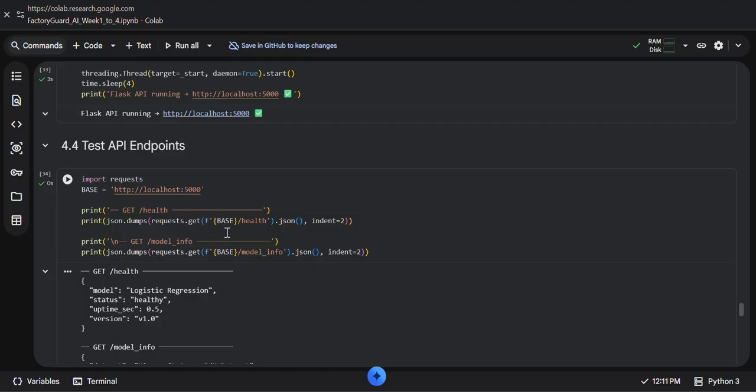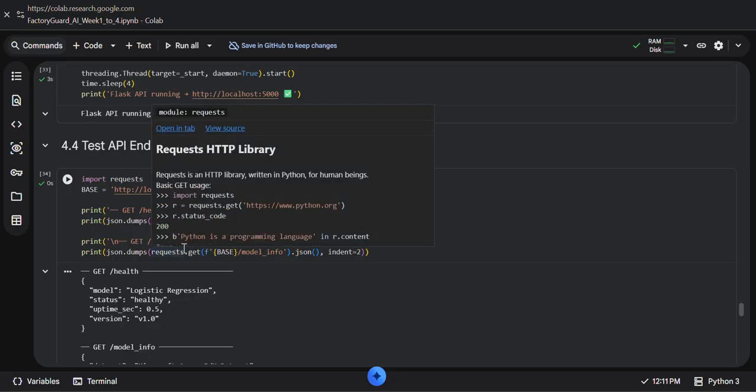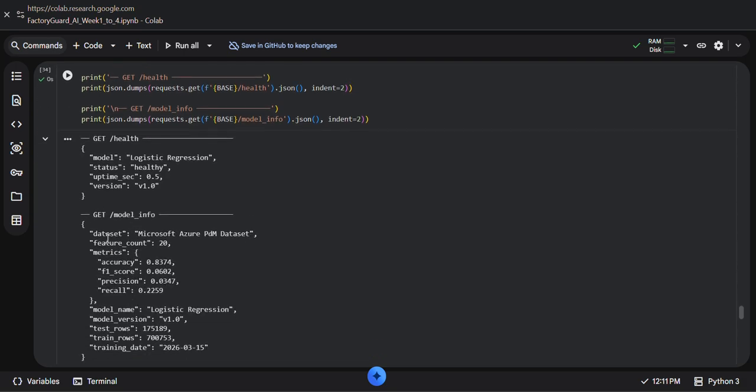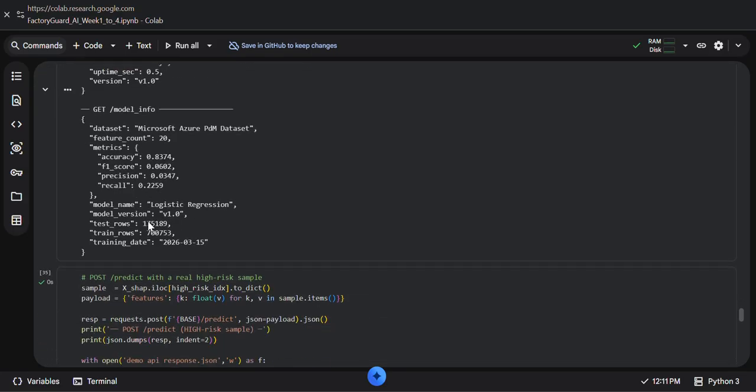For the model info endpoint, the output returns metadata about the trained model, such as the model name, version, and feature counts, along with dataset metrics: accuracy, F1 score, precision and recall. Health and model info use the GET method.